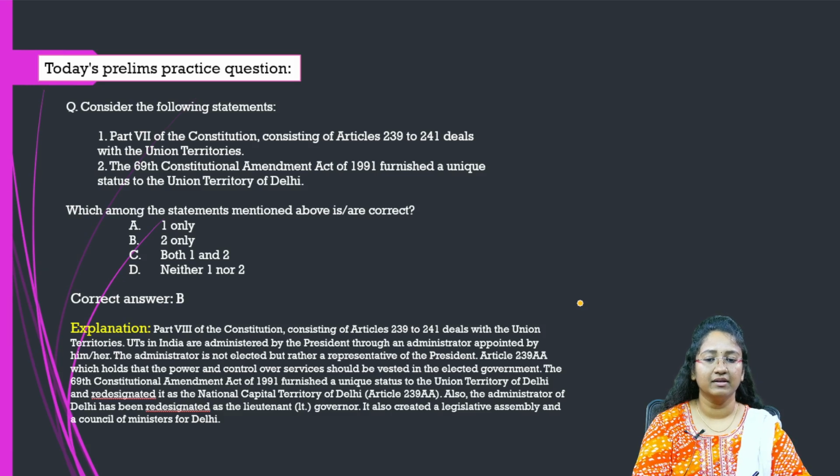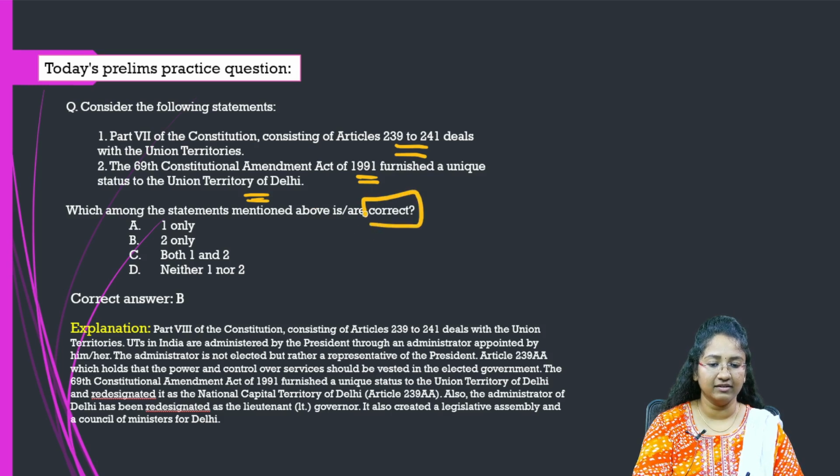So coming to today's prelims practice question. Statement one: Part 7 of the Constitution, consisting of Articles 239 to 241, deals with the Union Territories. Statement two: the 69th Constitutional Amendment Act of 1991 furnished a unique status to the Union Territory of Delhi. Here we have to identify the correct statement.